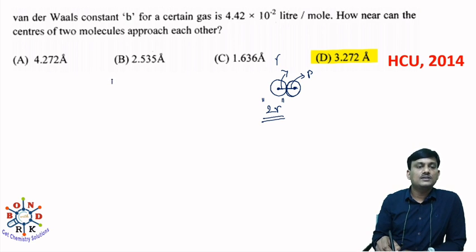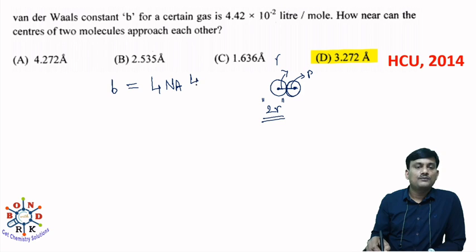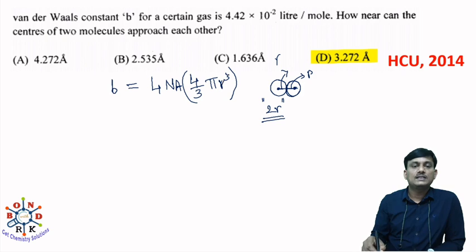What is the relation? The excluded volume V is equal to 4 Na times 4/3 pi r cube. This is the volume of a single gas molecule, 4/3 pi r cube.